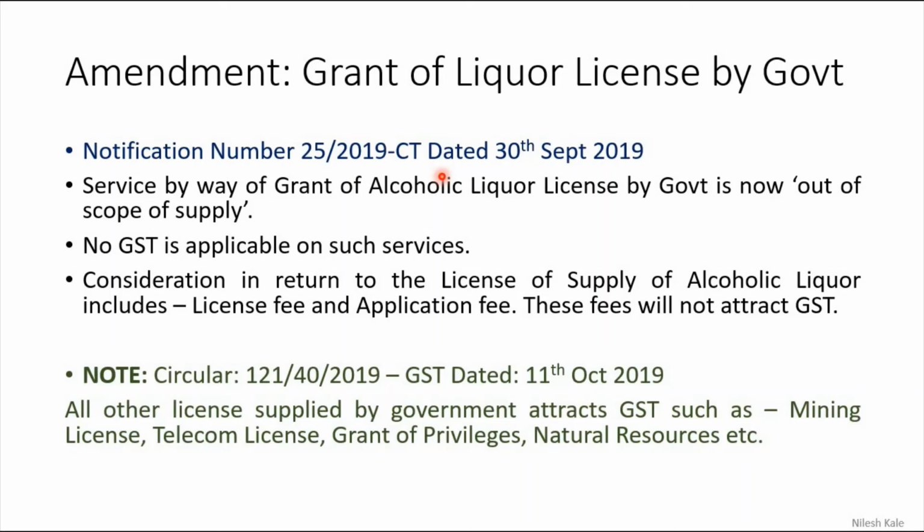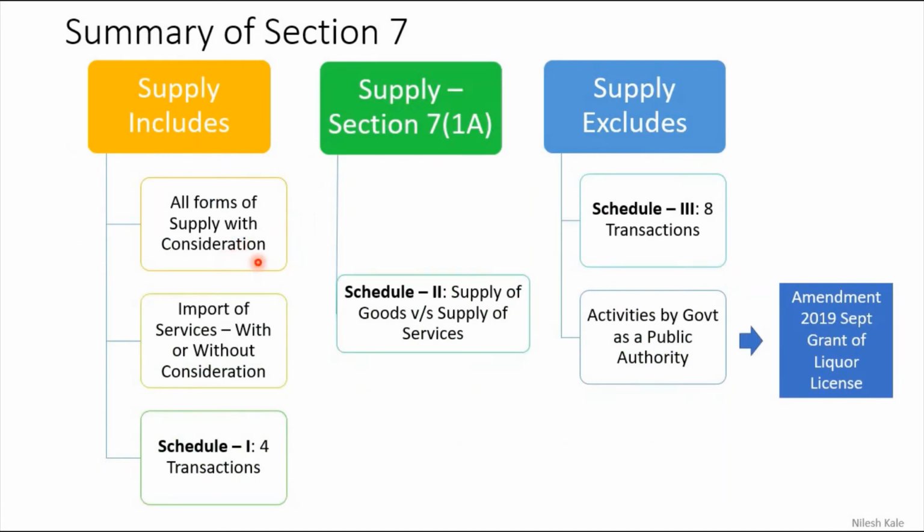Earlier GST was applicable, but people were very much outraged because alcoholic liquor is kept out of the GST by the Constitution. But if you are giving the license, how can that be considered as a supply of alcoholic liquor? Therefore, the granting of license was considered as a supply, because we had seen in this definition all forms of supply. License was also considered here in all forms of supply.